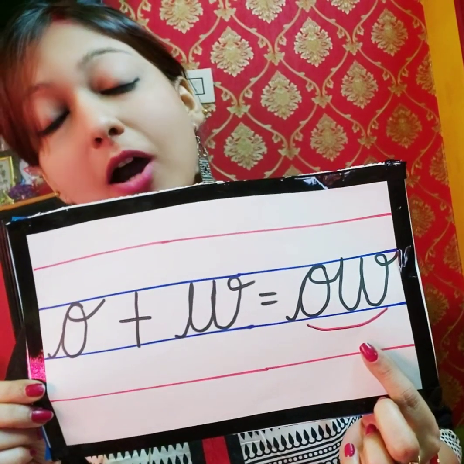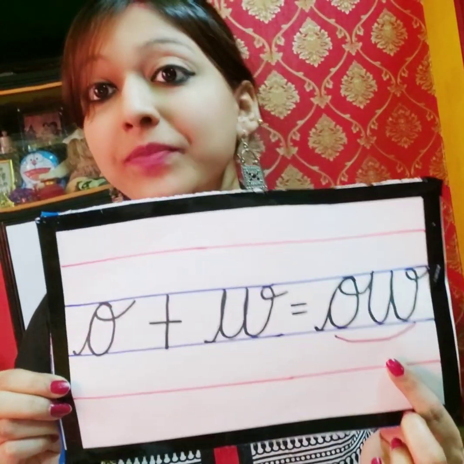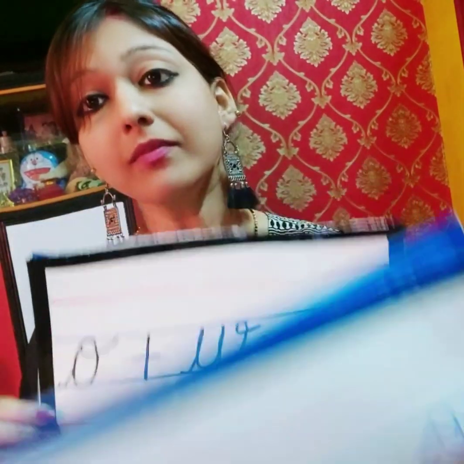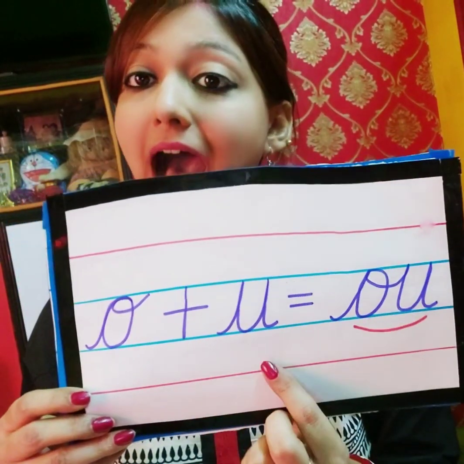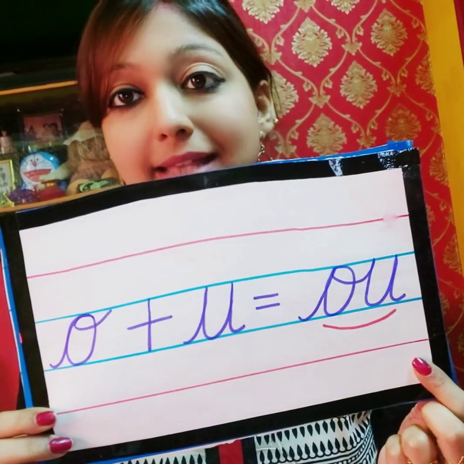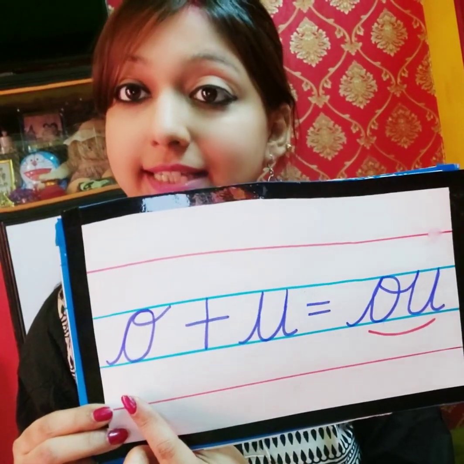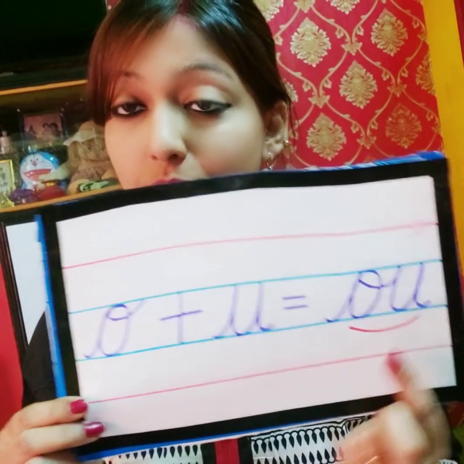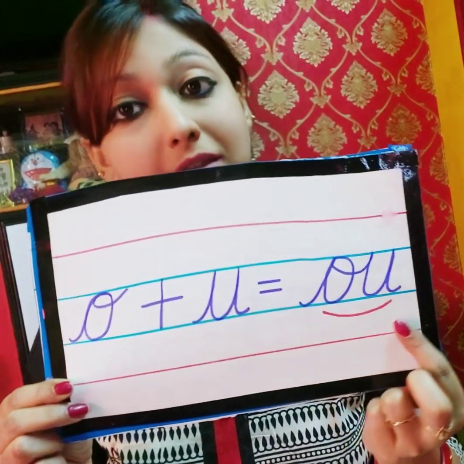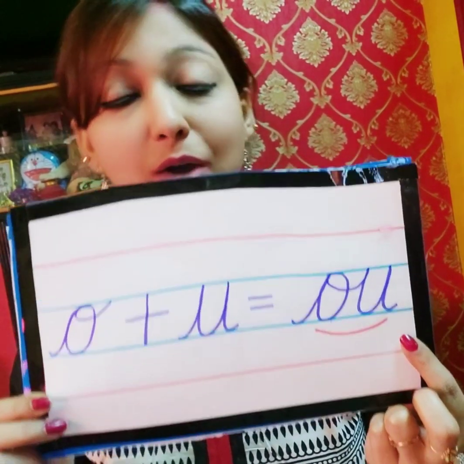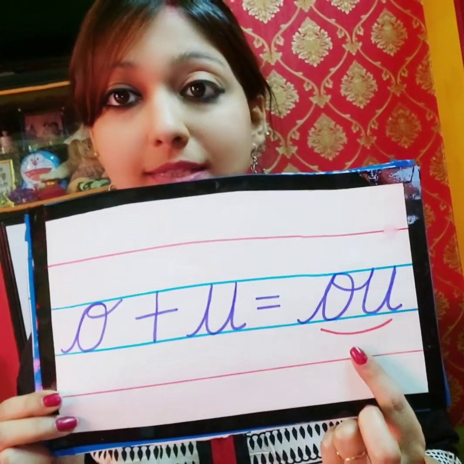Children, we have already done words with one ow sound. That is, whenever we hear o and a, it also makes ow sound. Right children? We have already done words with this ow sound.